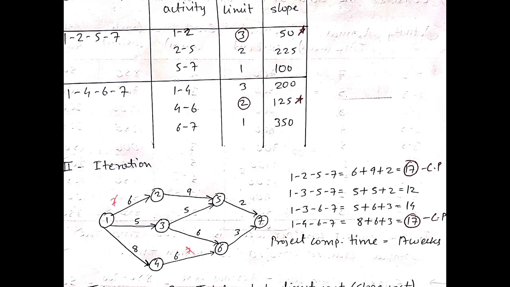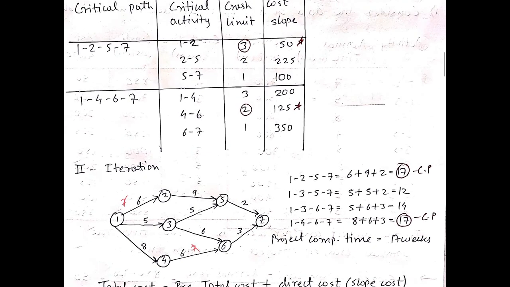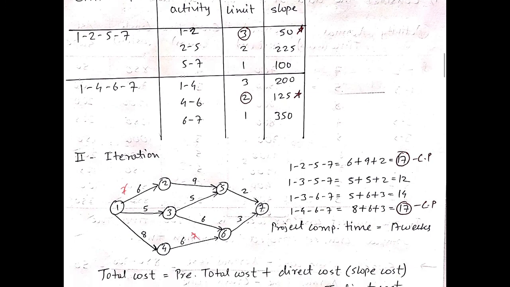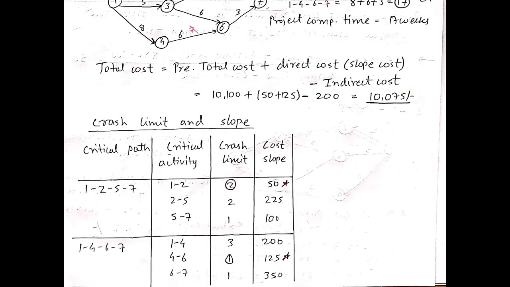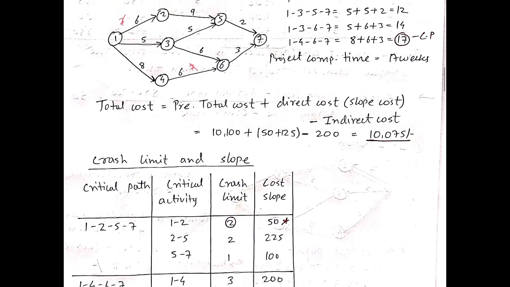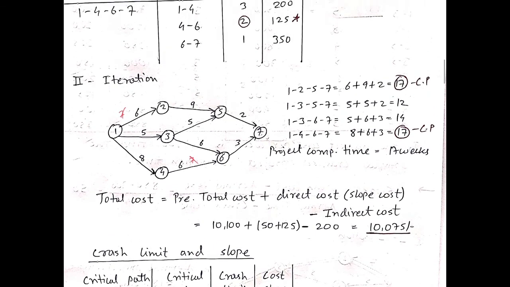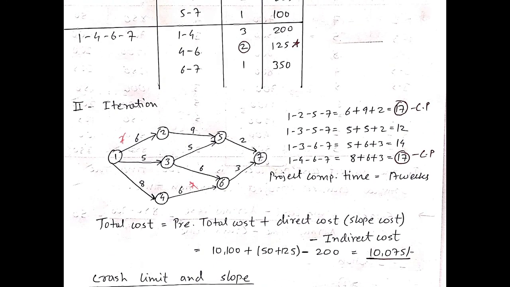So over here as we can see 1, 2, 5, 7 is again a critical path, same as 1, 4, 6, 7. And now the project duration is reduced to 17 weeks as we have crashed the activities by 1 week.